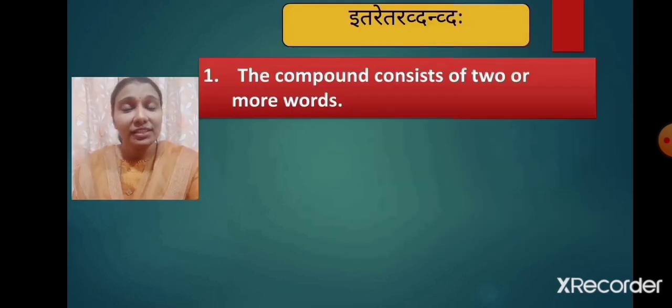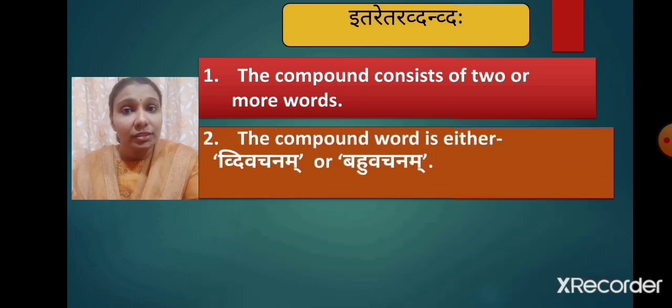Itaretara dvandva samasah consists of two or more words, and these words are linked with the sense of and. It means itaretara dvandva samasah expresses the meaning this and that. Now the question is, how do we recognize that the given word is an example of itaretara dvandvah? It is very easy. We need to observe the vachanam and lingam of the given word.